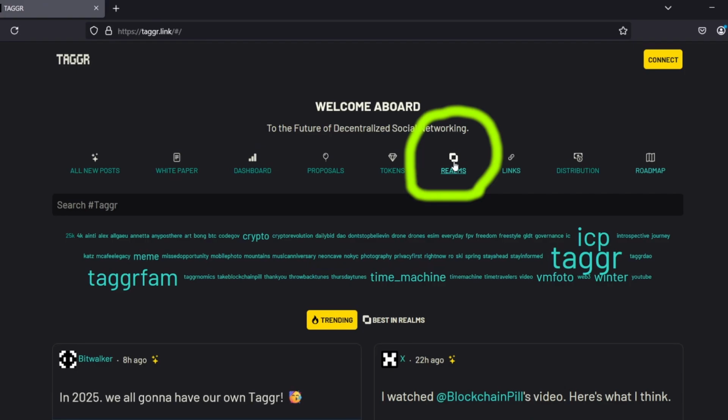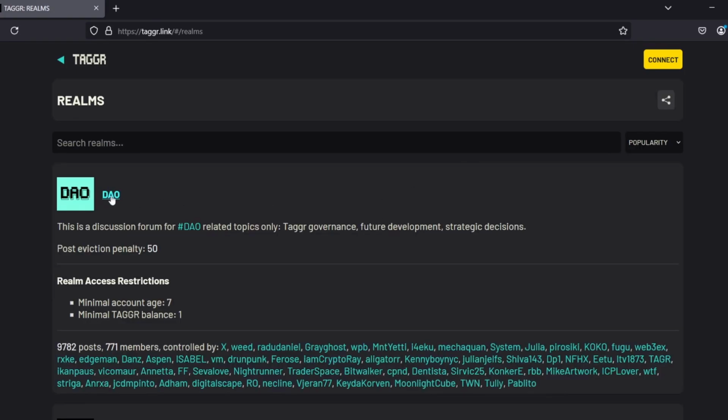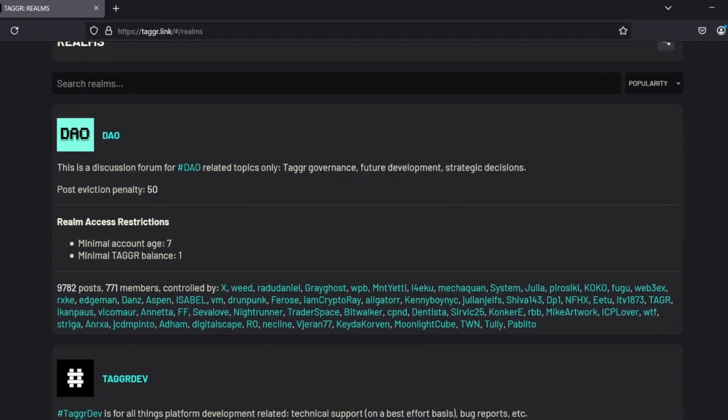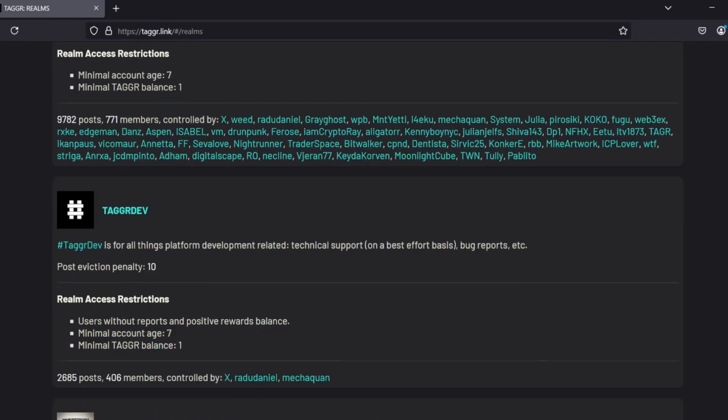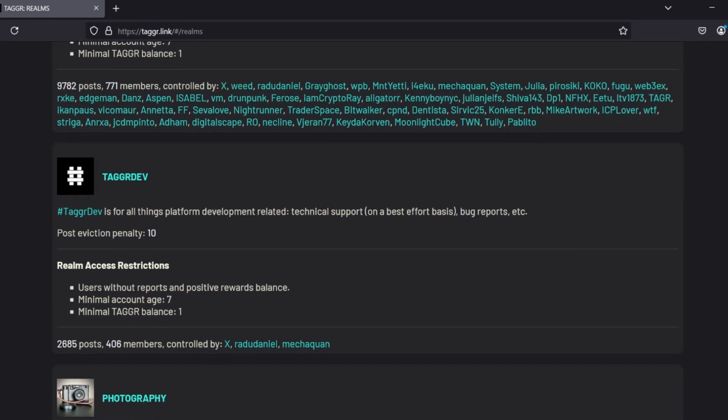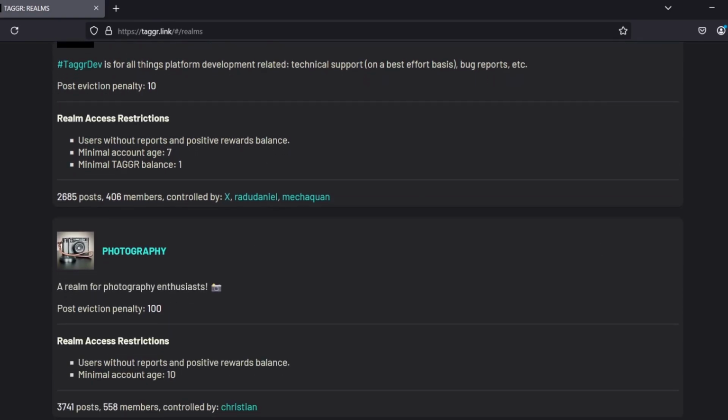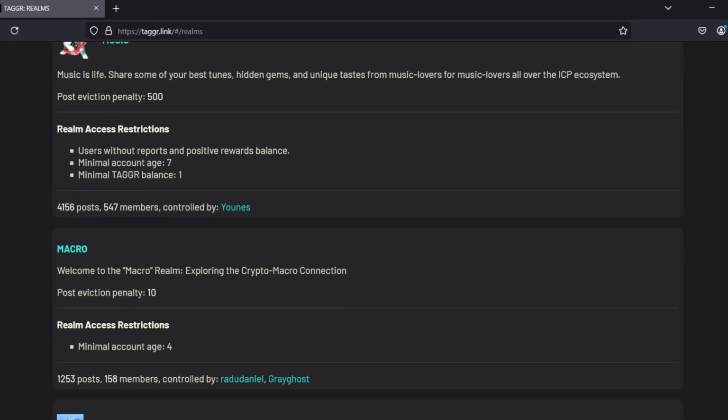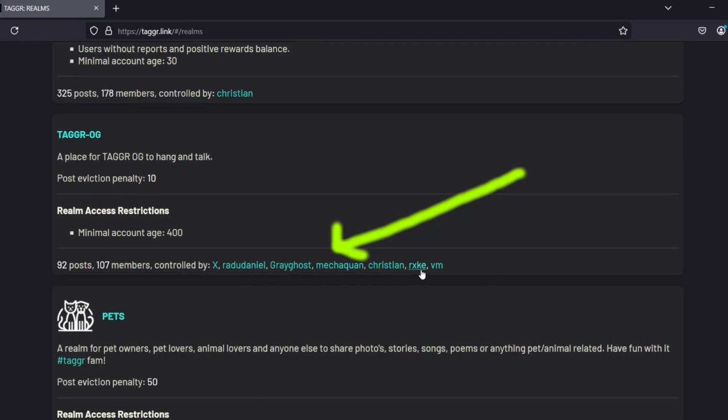Now we also have realms. So this is where things are posted, and then there's description of the realms. This is sorted right now by popularity, as you can see here. Taggr Dev, all things platform development related, technical support on a best effort basis, bugs, etc. Photography realm, memes, music, macro. So these are the controllers of the realm.